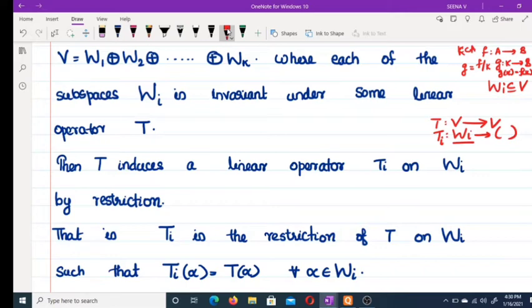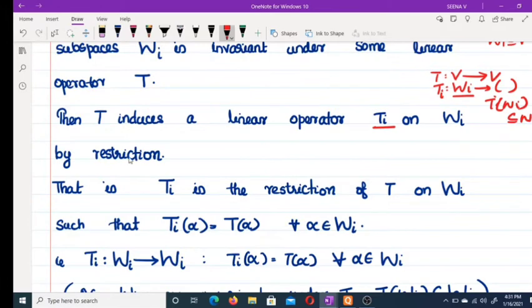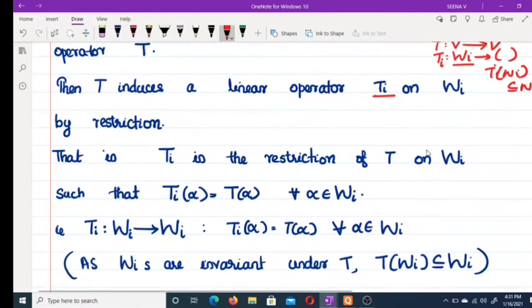But Wi is invariant under T. So what about T of Wi? T of Wi is contained in Wi because Wi is invariant under T. Therefore, Ti is a map from Wi to Wi. Then T induces a linear operator Ti on Wi by restriction.